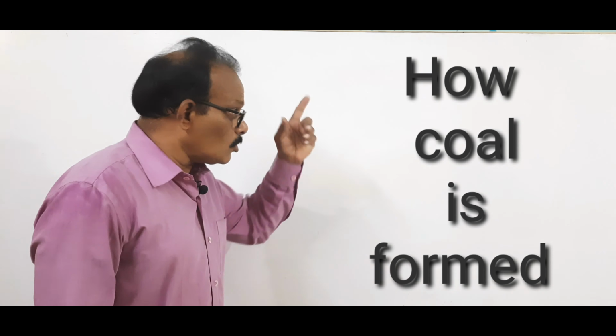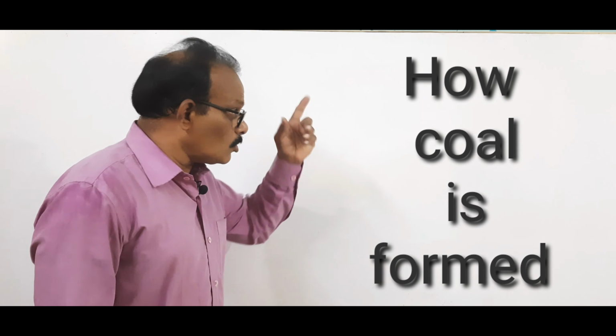You see, the quality of coal depends upon the percentage of carbon. If you have more carbon percentage, the coal is of good quality. If you have less carbon percentage, the coal is of lower quality. So peat is one type of coal which contains almost 60% of carbon.